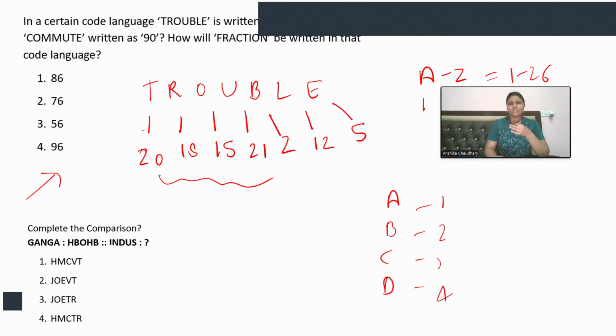All right. I know that 93 is a kind of big number, so I will just hit and trial the plus. When I sum these all, I will get 93. You can sum it all yourself, because I have already solved it, so I know the sum will be 93. But to check whether this is the correct pattern or not, let's cross-check with COMMUTE and 90.